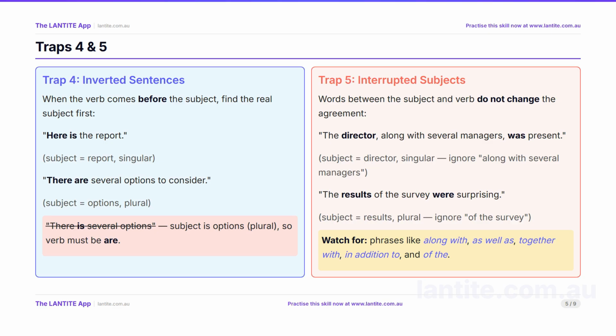Trap 5 is interrupted subjects, where extra words sit between the subject and the verb. The director, along with several managers, was present. The subject is director, singular. The phrase along with several managers is extra information. It does not change the verb. Similarly, the results of the survey were surprising. The subject is results, plural. Of the survey is a prepositional phrase that does not affect agreement. Watch for phrases like along with, as well as, together with, in addition to, and of the.